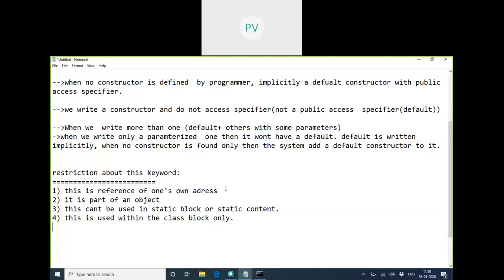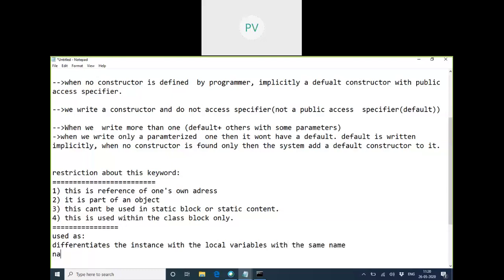And what is the usage of the this keyword? If we keep the same name for instance variables and local variables, the this keyword helps us differentiate between them. It differentiates the instance variables from the local variables with the same name. So simply, naming clashes will be resolved between instance and local variables.